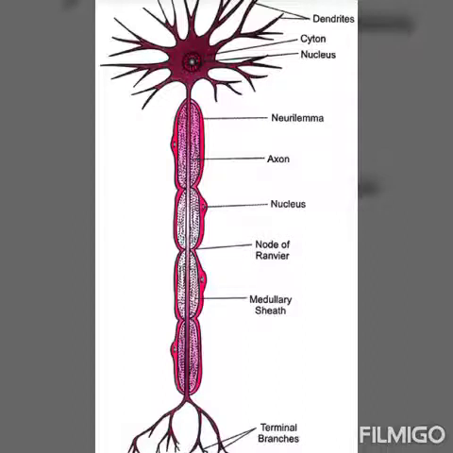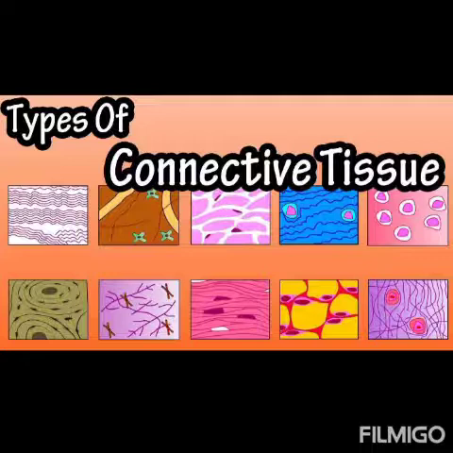Next we have connective tissues. They connect the different parts of the body. Different types of connective tissues perform different functions. For example, bones and cartilaginous tissue provide support to the body, and blood tissue transports nutrients and waste, etc.